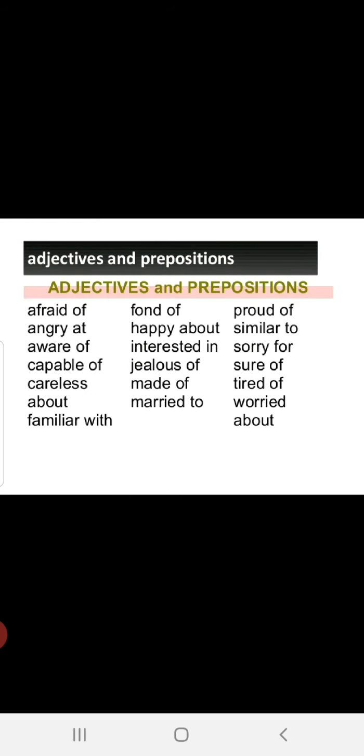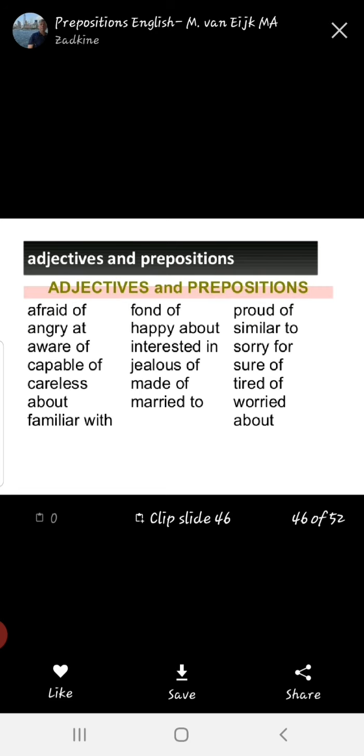Now, adjectives and prepositions. Fine. In the next continuation, I'll be explaining you about this. Adjectives and prepositions.